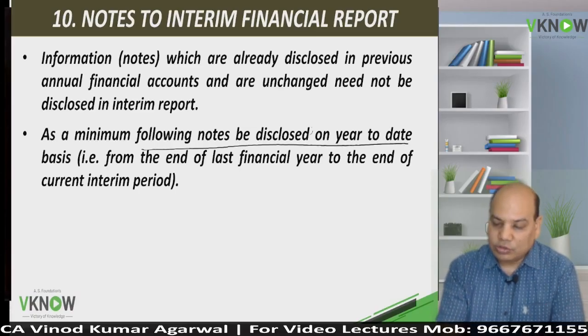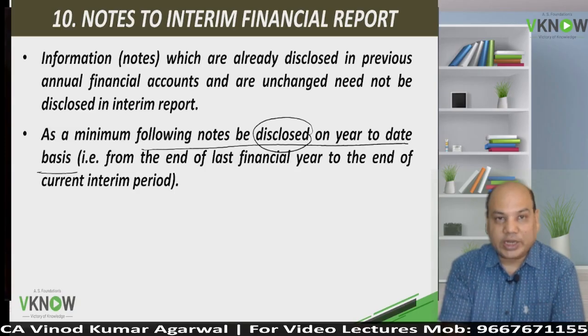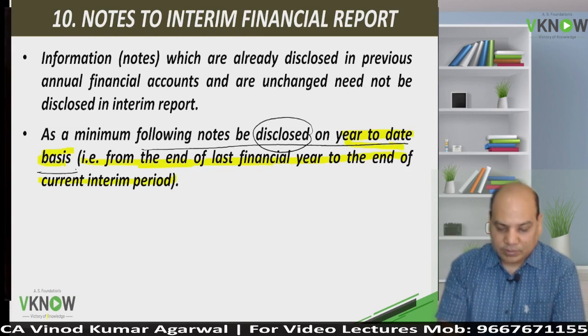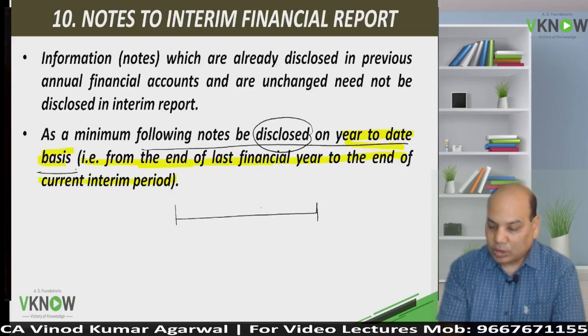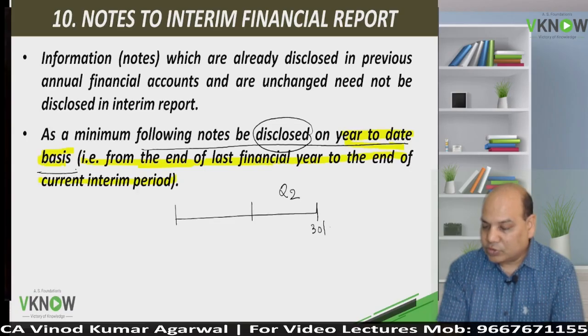This long list you have to remember on a year to date basis. What is year to date? Year to date means from the beginning of the current financial year to the end of the current interim period. Example, suppose I am preparing the second quarter report. This is quarter 2, this is quarter 1.